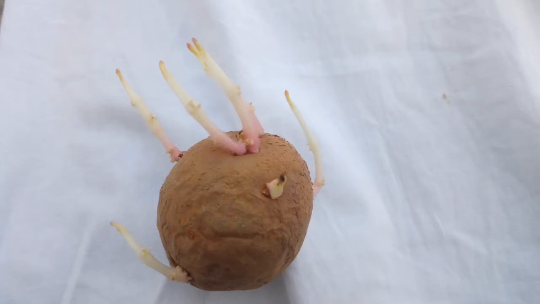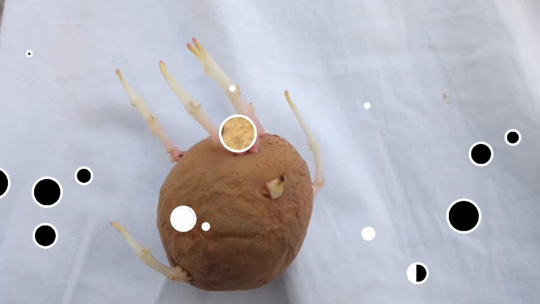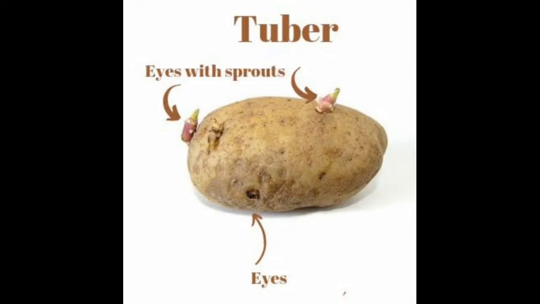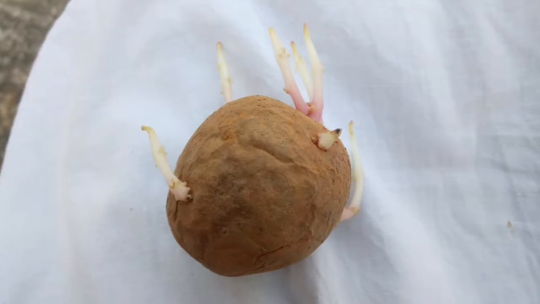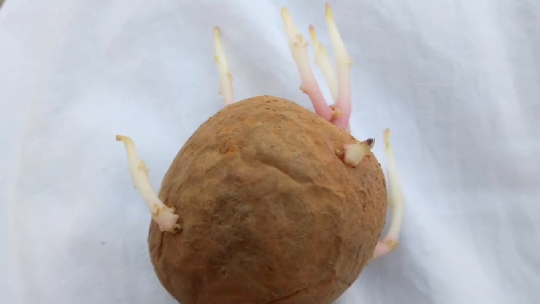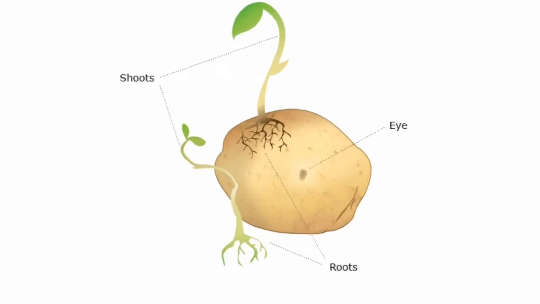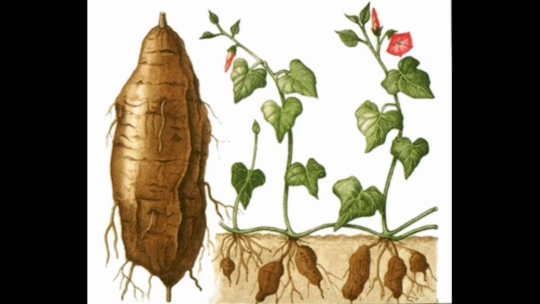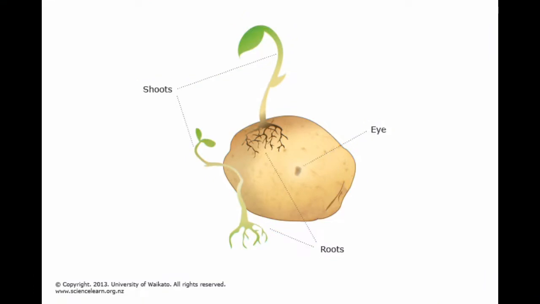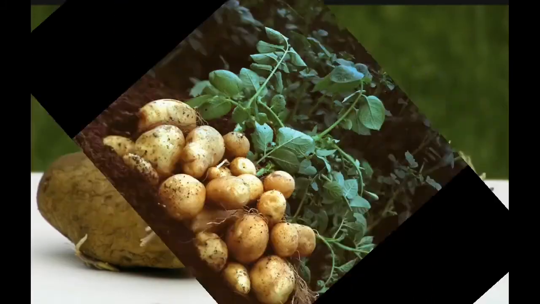Now we will talk about tuber. Tuber is a thickened underground stem which a plant has, and in it can store food. So from tuber we can also grow some plants, and there are two kinds of tuber. One is stem tuber and second is root tuber. In case of potato, it is a stem tuber. It is a thickened underground stem, and it contains lots of buds in it.